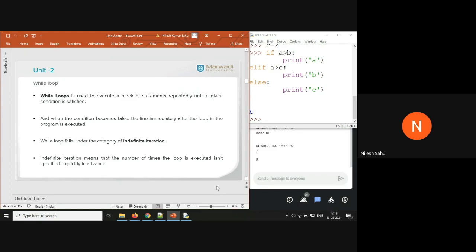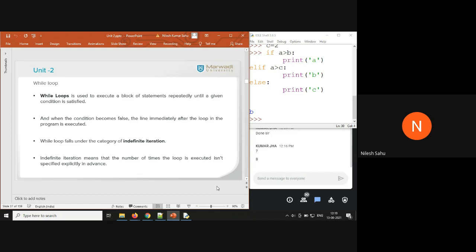So let's go to the while loop. When you want to execute a block of statements repeatedly, the same statements again and again, until the condition is satisfied, we execute the block of code again and again until the condition becomes false.